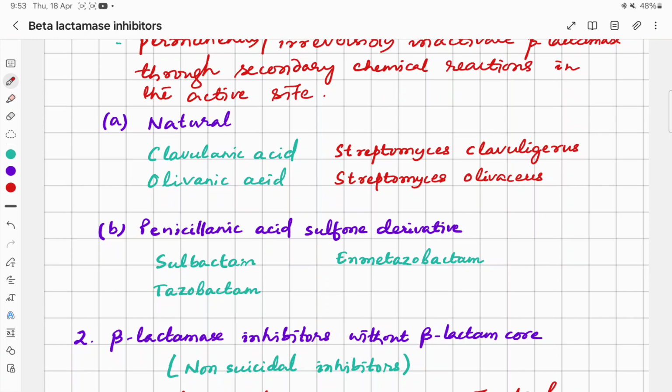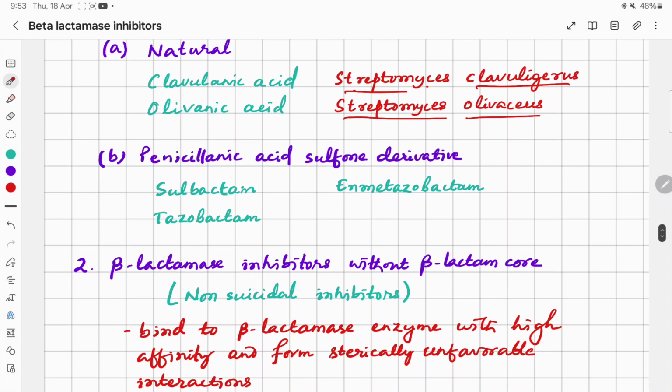Natural, because they are produced from Streptomyces bacteria. Clavulanic acid is produced from Streptomyces clavuligerus, and olivanic acid is produced from Streptomyces olivaceus. Penicillinic acid sulfone derivatives are like sulbactam, tazobactam, and enmetazobactam. So these are some of the examples.